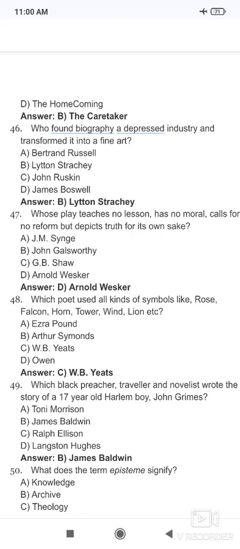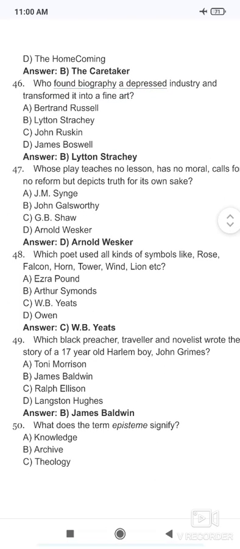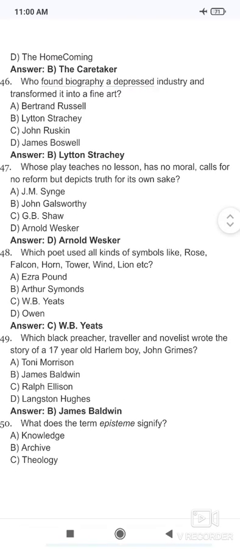So it is W.B. Yeats. The correct answer is W.B. Yeats. Now, question number 49. Which black preacher, traveler and novelist wrote the story of 17-year-old Harlem boy John Grimes? It is James Baldwin. You can tell me in the comments the name of the novel by James Baldwin.